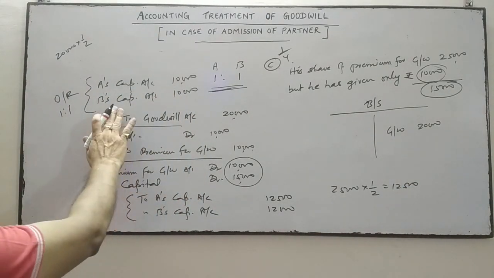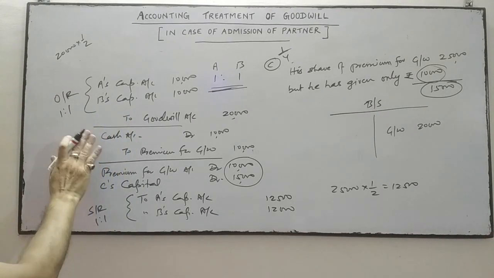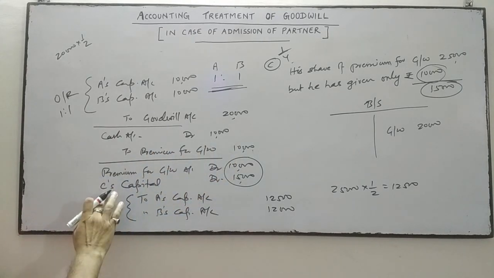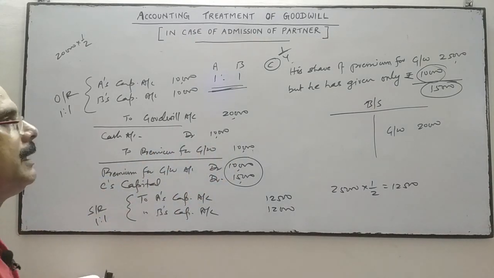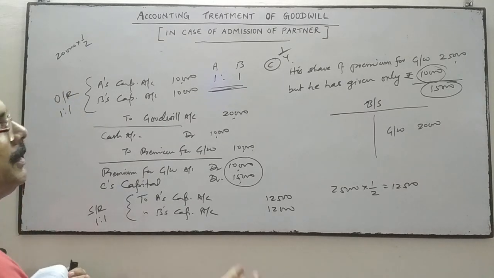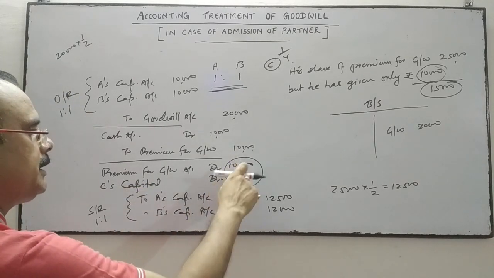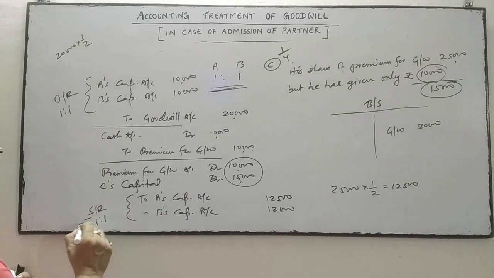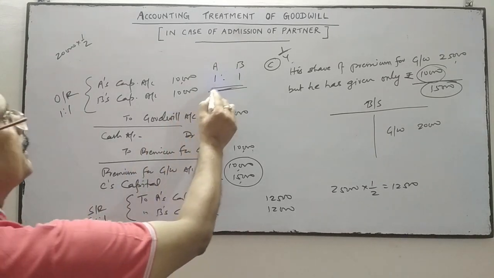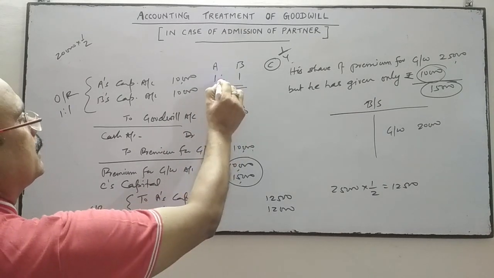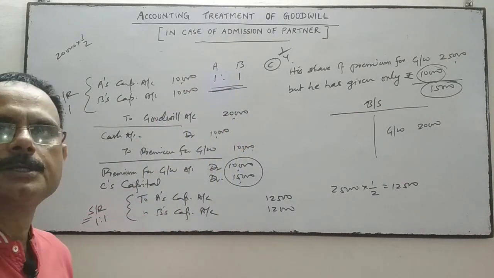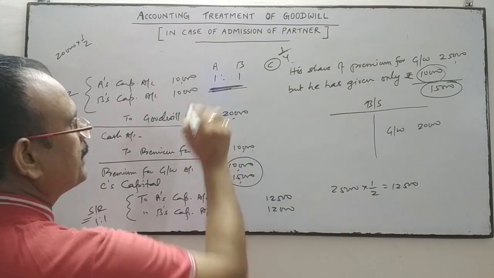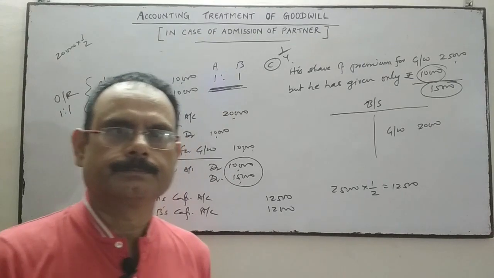First we will write off. Second, for premium for goodwill which is given. Third entry, premium for goodwill will be debited, and the amount which is not given by the new partner for his share of premium will be debited, and finally these two amounts will be transferred to old partners in their sacrificing ratio. And as the future ratio between the old partners is not changed, it means the old ratio between them and the sacrificing ratio will be the same. Okay.